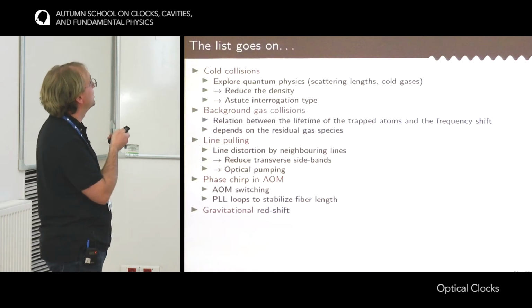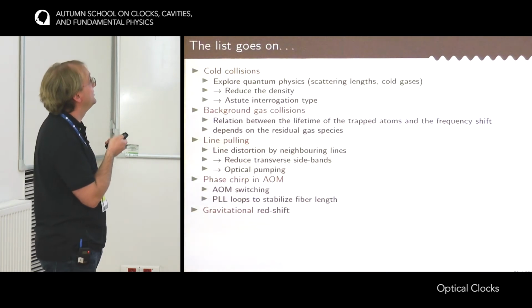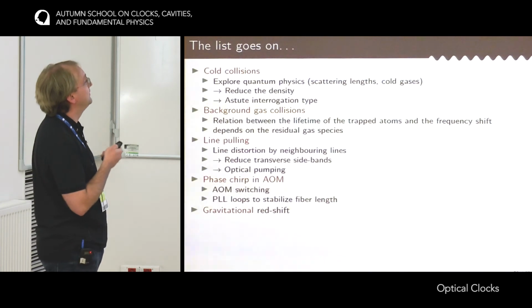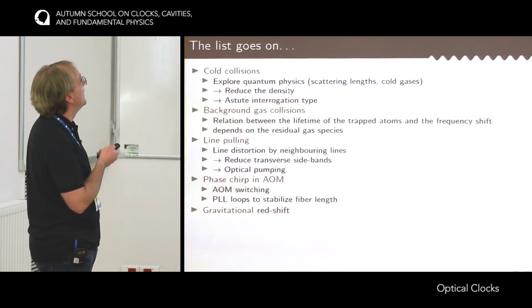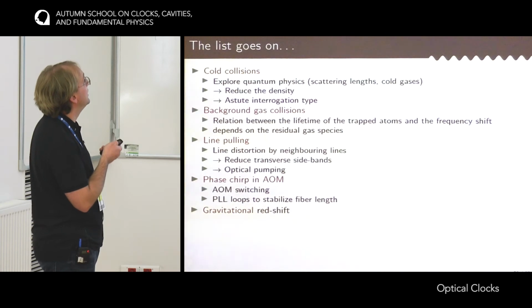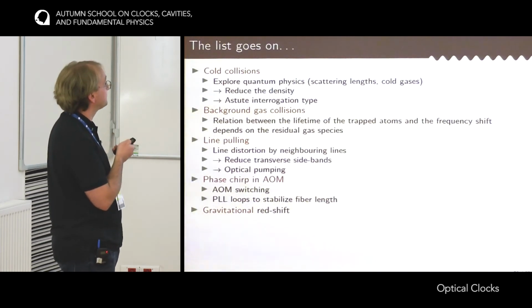So the most interesting probably is called collisions. It's the fact that for some lattice geometry you can have several atoms at the same site of the lattice, and these atoms would start to interact and produce some frequency shift. So the way around that, of course, is to reduce the density, but also to try this hyper-Ramsey stuff. They can also have an impact on the cold collisions.